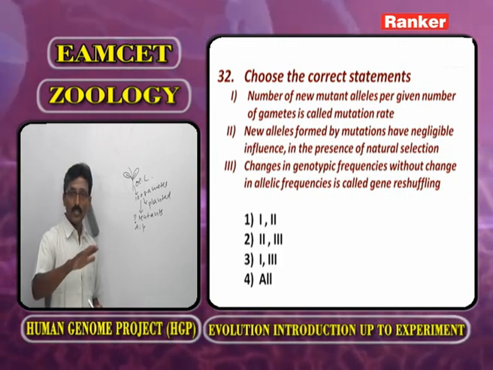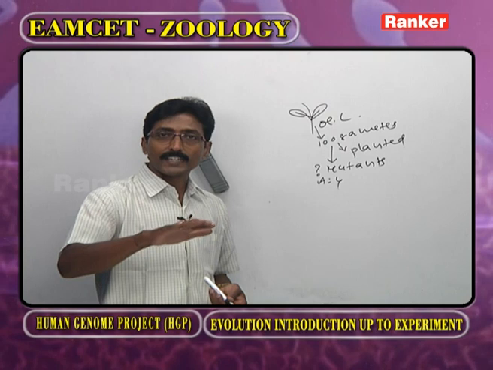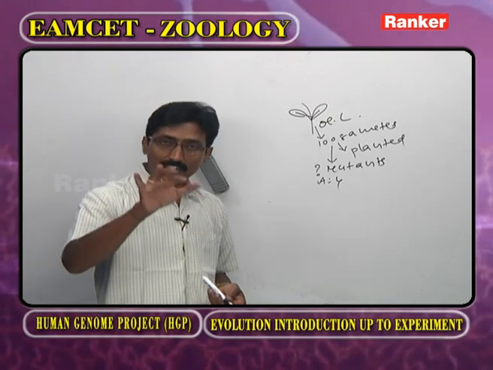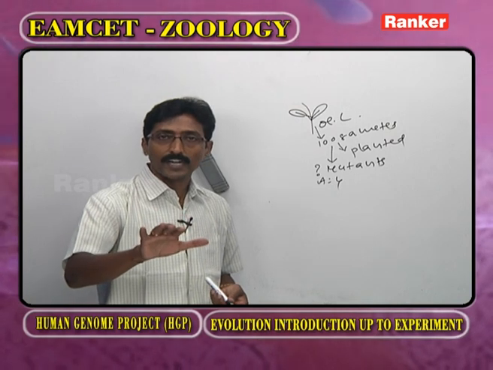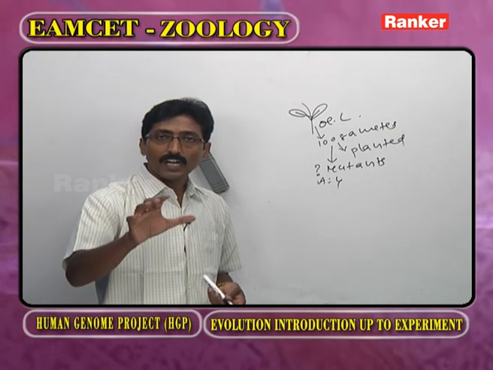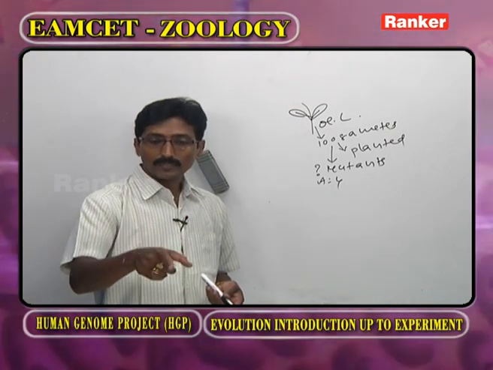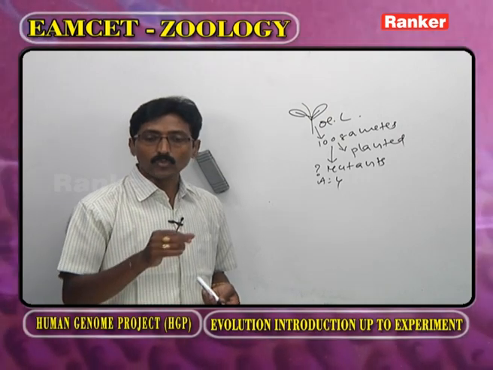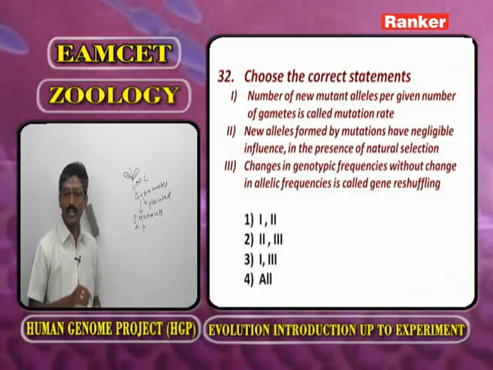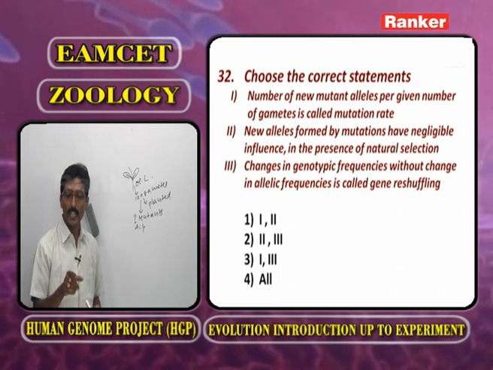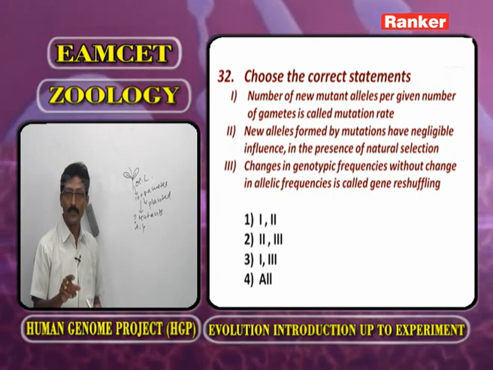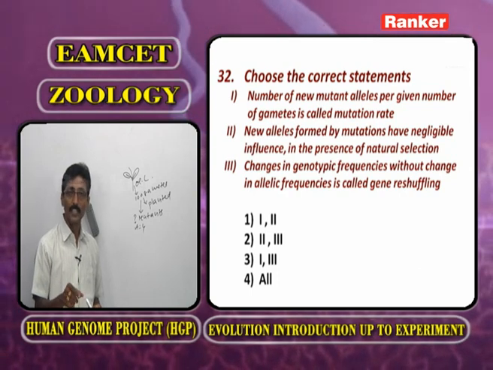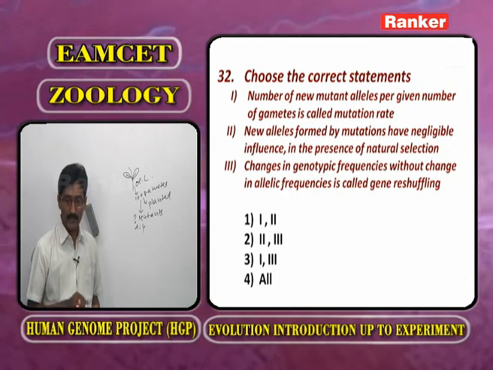Once the mutants are selected by nature, they have value. If nature does not select the mutants, they do not have any value. But here, new alleles formed by the mutations have negligible influence in the presence of natural selection. No, if they are selected by nature, they have influence.